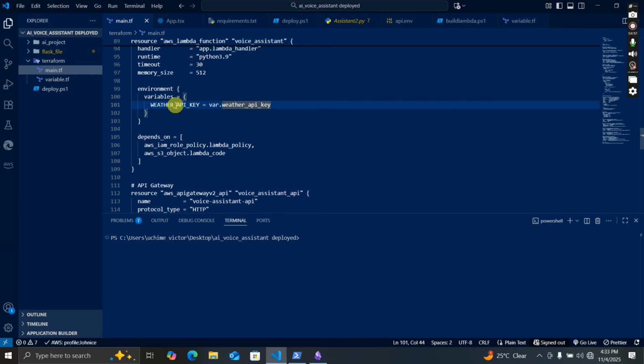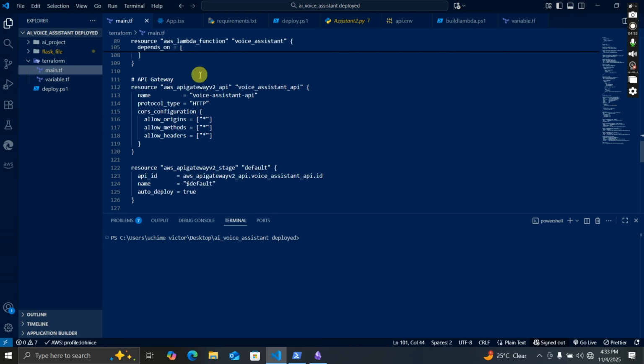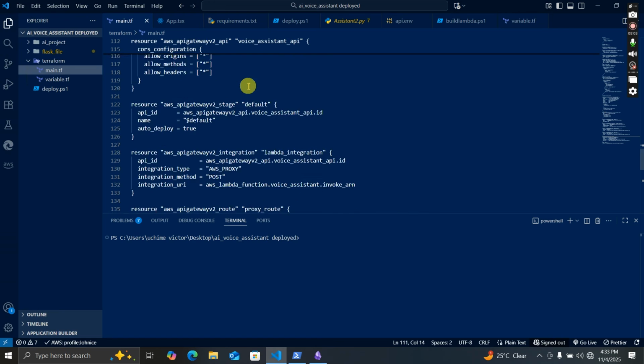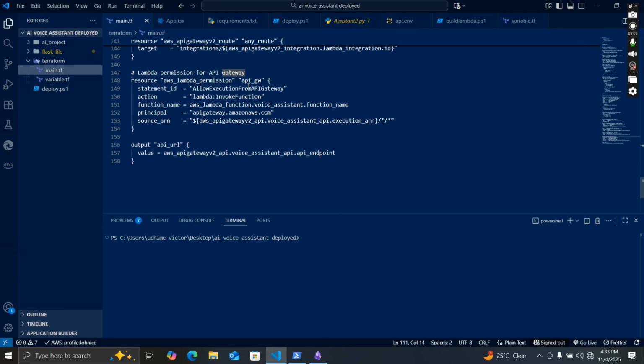And then we create our environment variable, which is going to be holding our weather API key, along with our API gateway, which is going to be handling the APIs, which is the way in which the front end communicates with the backend, Lambda and all that.